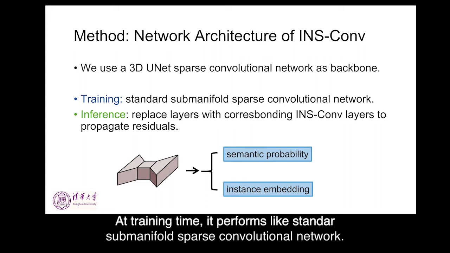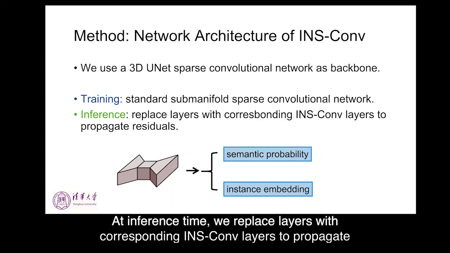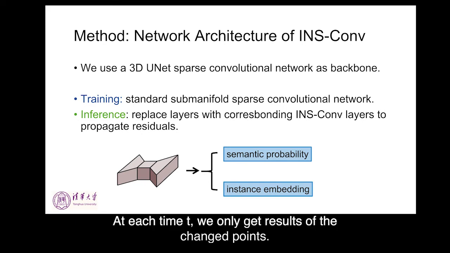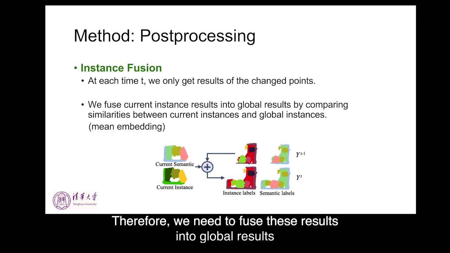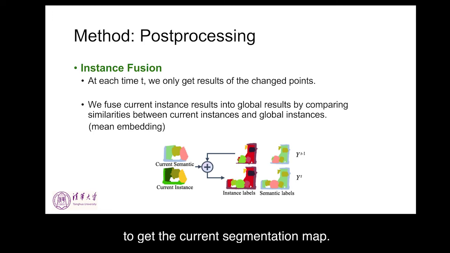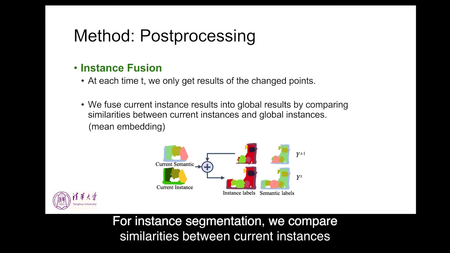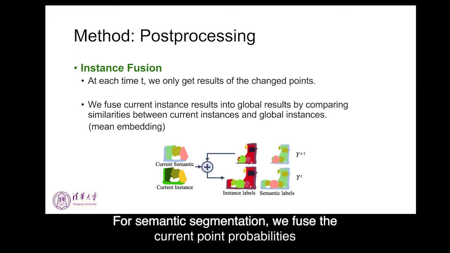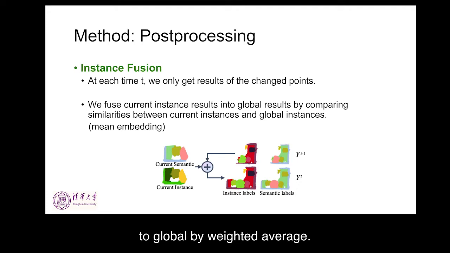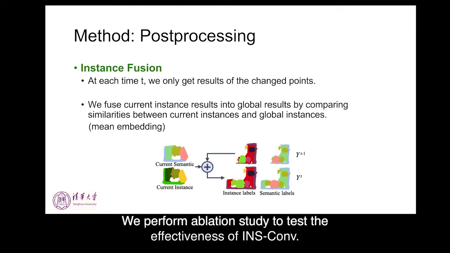At training time, it performs like a standard submanifold sparse convolutional network. At inference time, we replace layers with corresponding INS-Conv layers to propagate the residuals. At each time t, we only get the results of the change points. Therefore, we need to fuse these results into global results to get the current segmentation map. For instance segmentation, we compare similarities between current instances and the global instances by mean embeddings to match them. For semantic segmentation, we fuse the current point probabilities to global by weighted average.